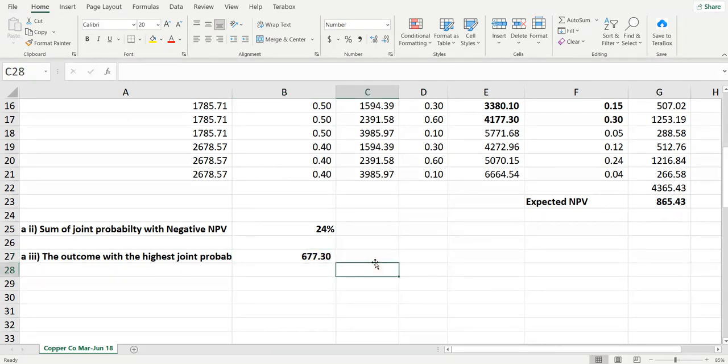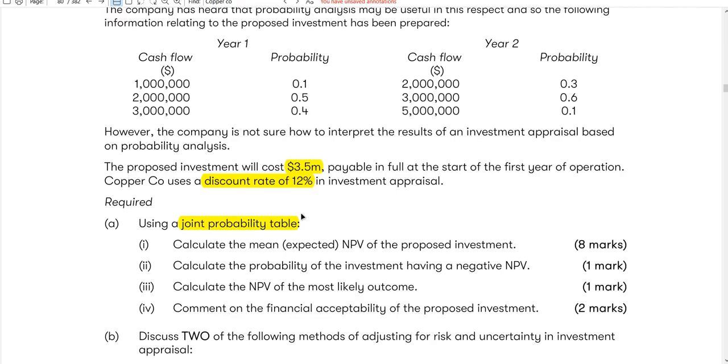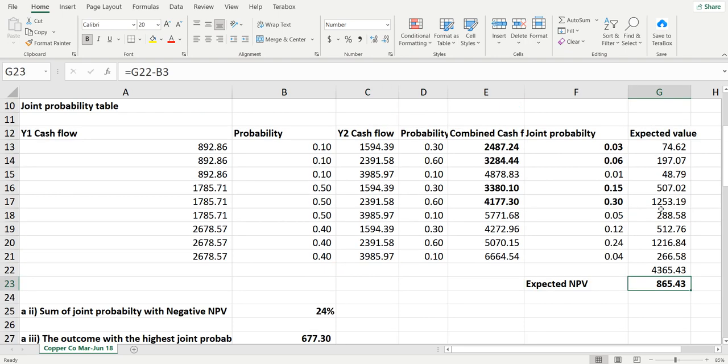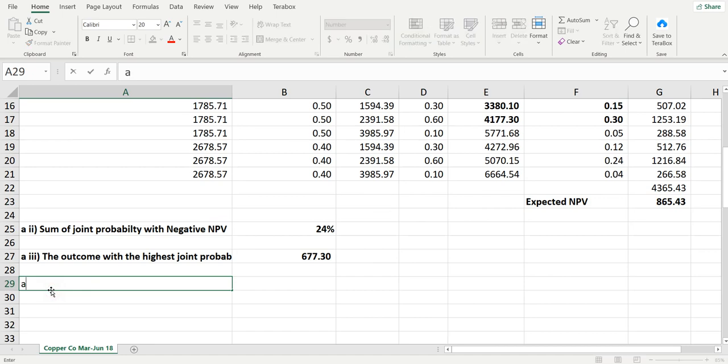Okay, so let's do the fourth question, which is to comment on the financial acceptability of the proposed investment. This is a very tricky question because this is not your typical answer, because even though we have an expected NPV which is positive, let me show you the answer from the exam kit and you will see what I mean.